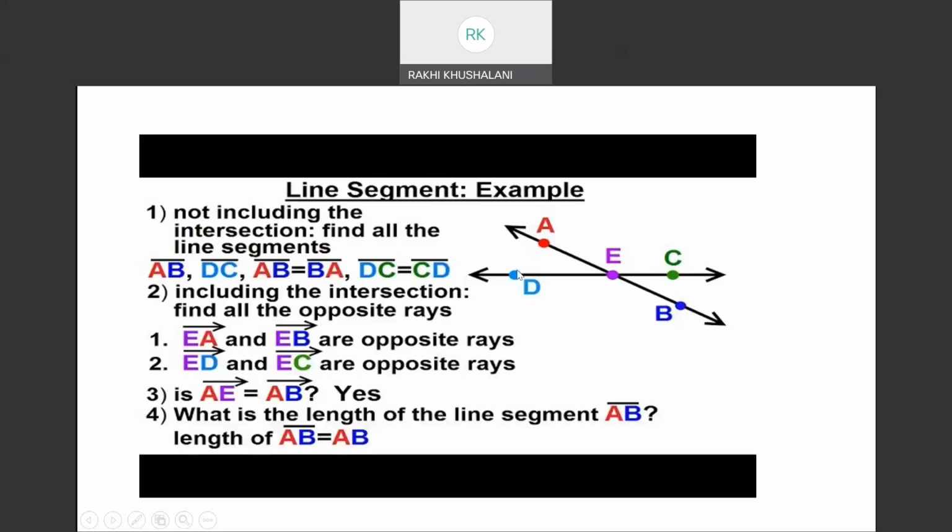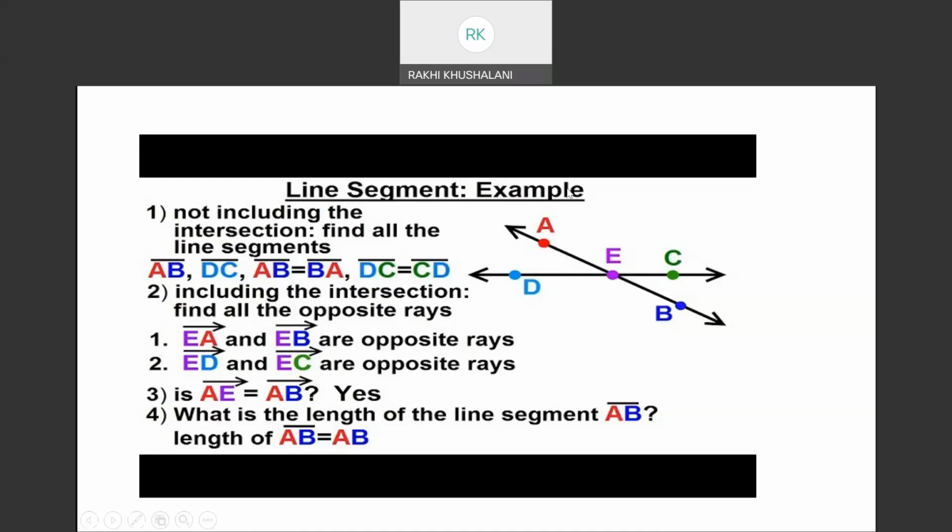Is AE equal to AB? No. Sorry, AE equal to AB. They are talking in terms of rays.